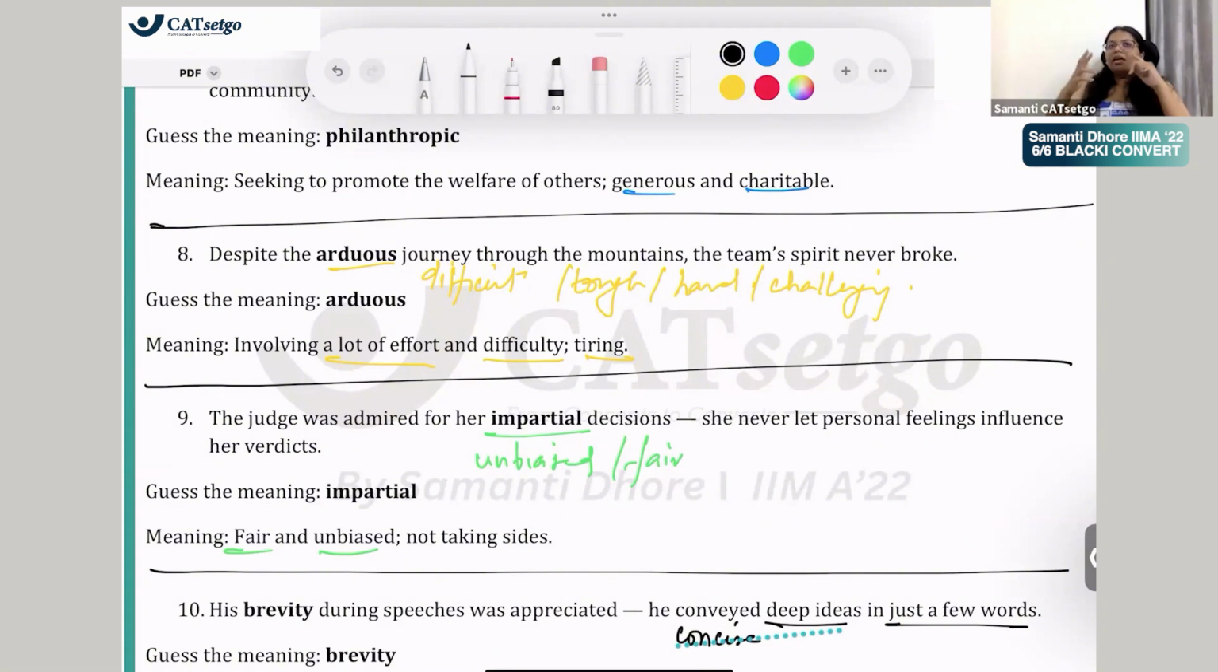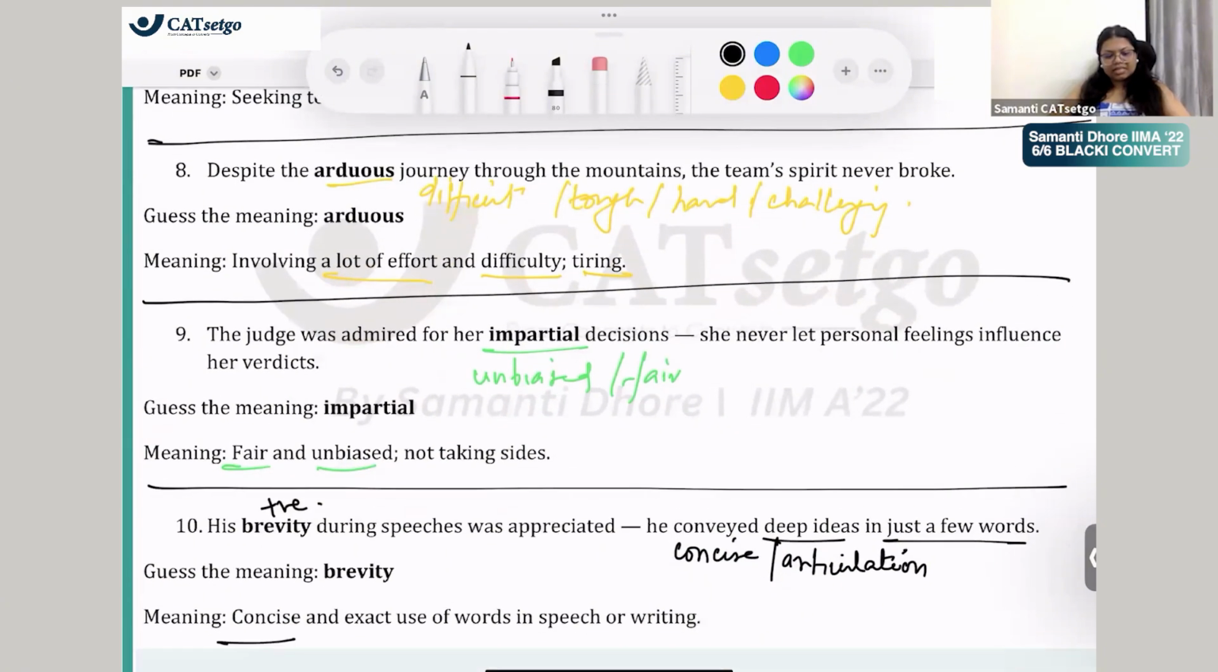So fluency, like you all understood that it is some positive word, but it's not that they are appreciating his fluency in how fluently he can speak. They were actually talking about how well he could articulate his thoughts. Articulation की बात हो रही है. He did not use lot of sentences, he was able to say it all in few words. So brevity का मतलब है concise, exact use of words in speech and writing. Okay, that is what brevity.